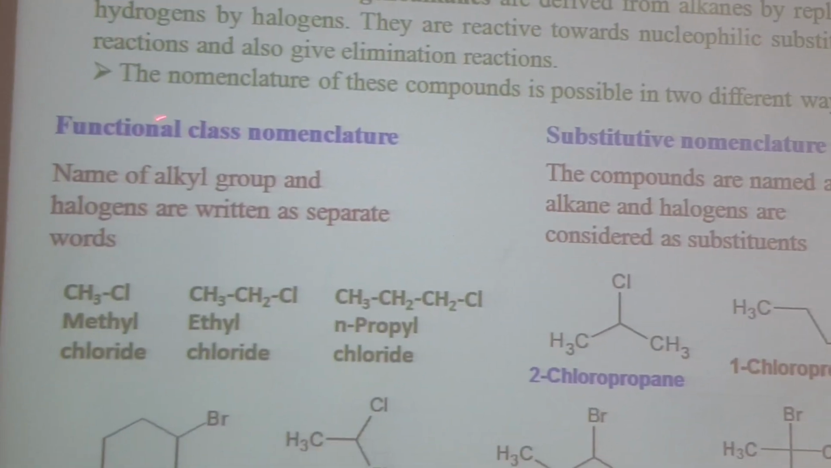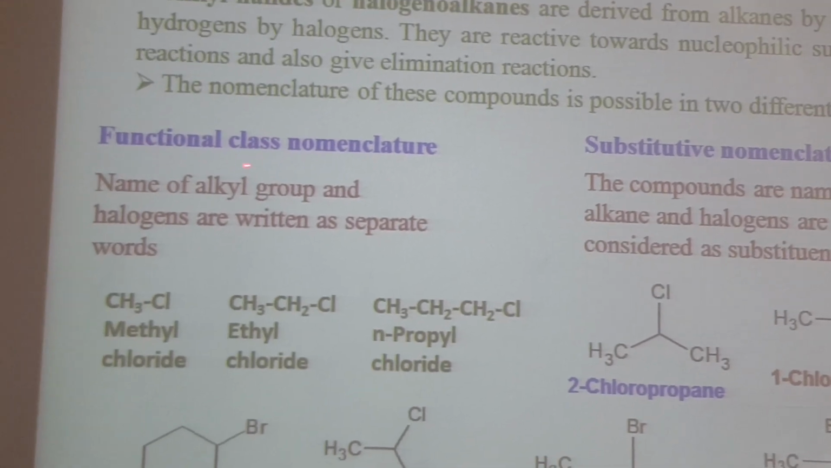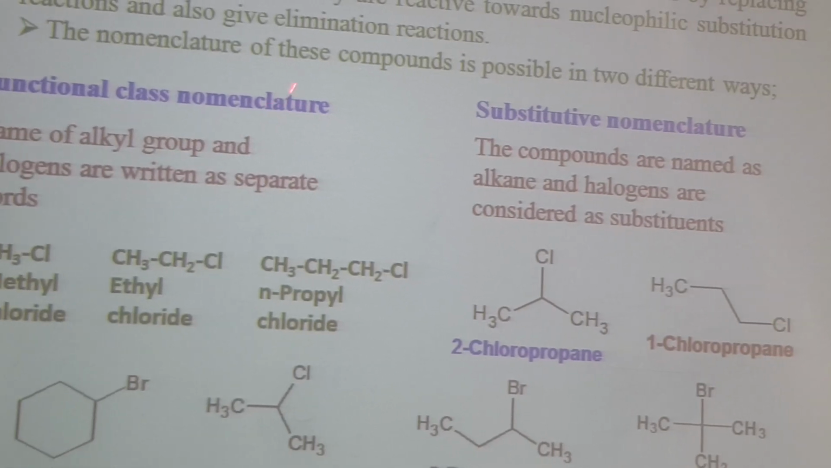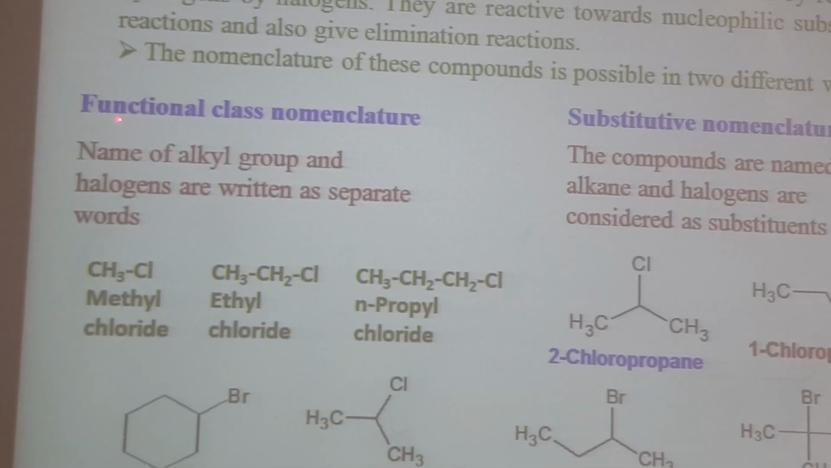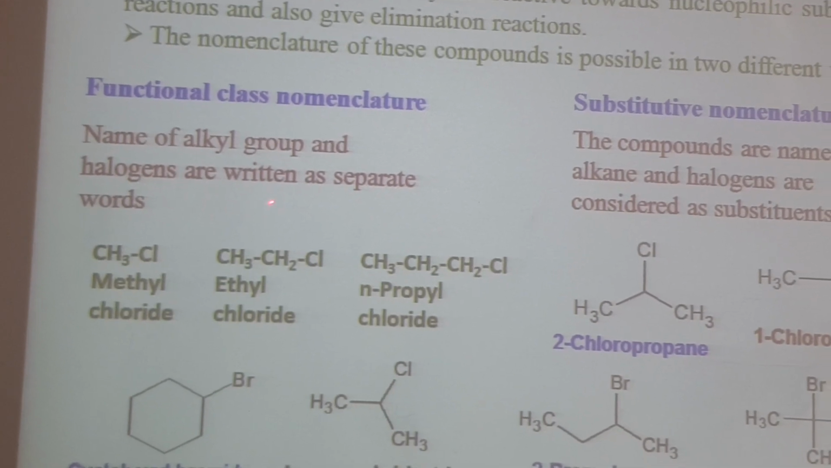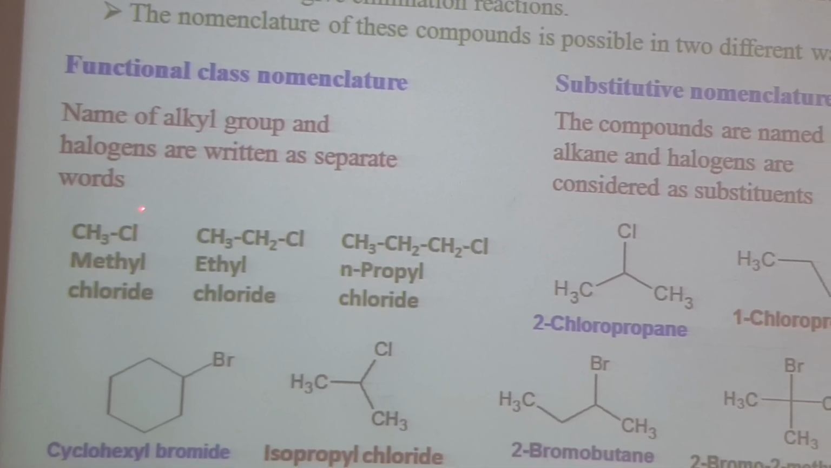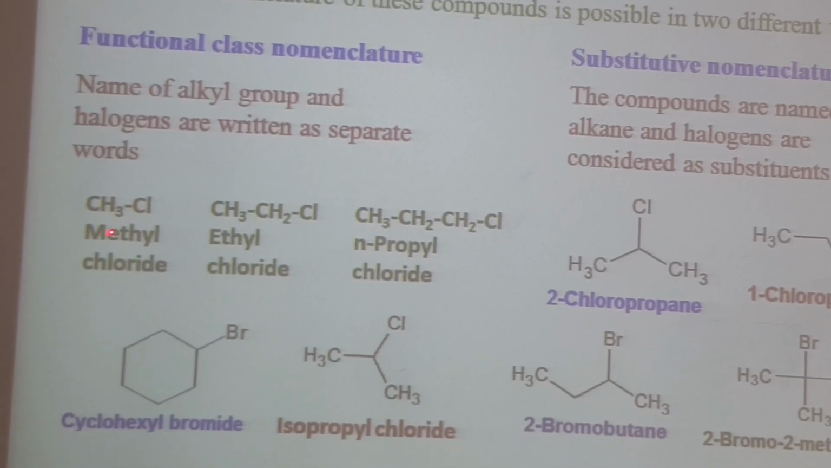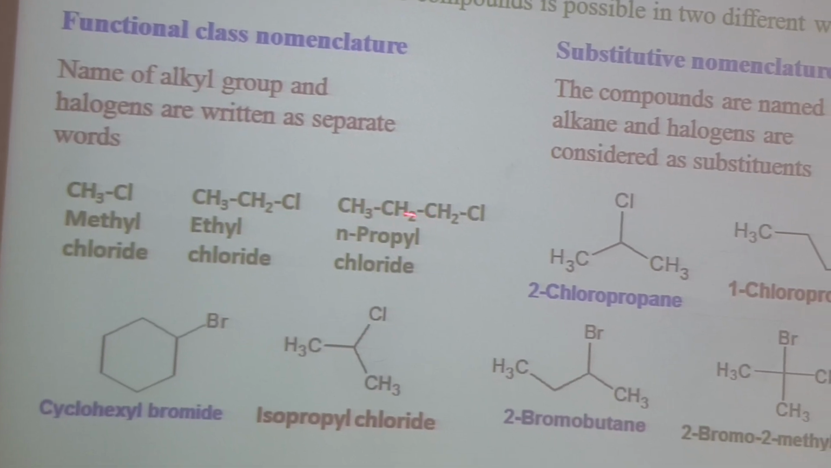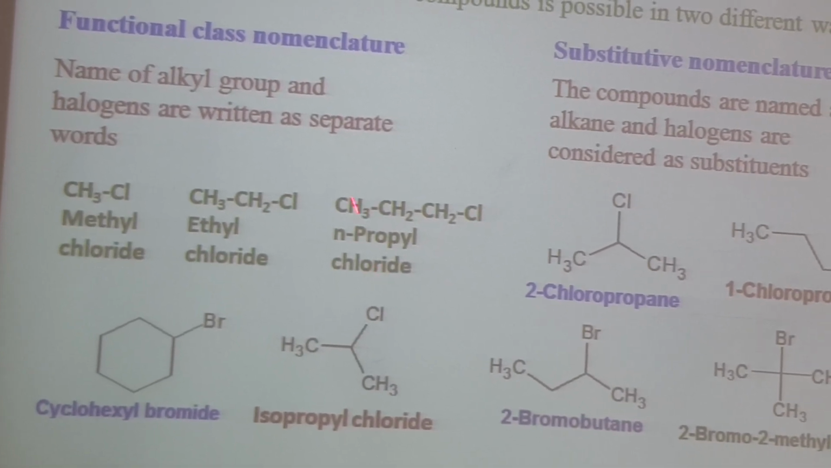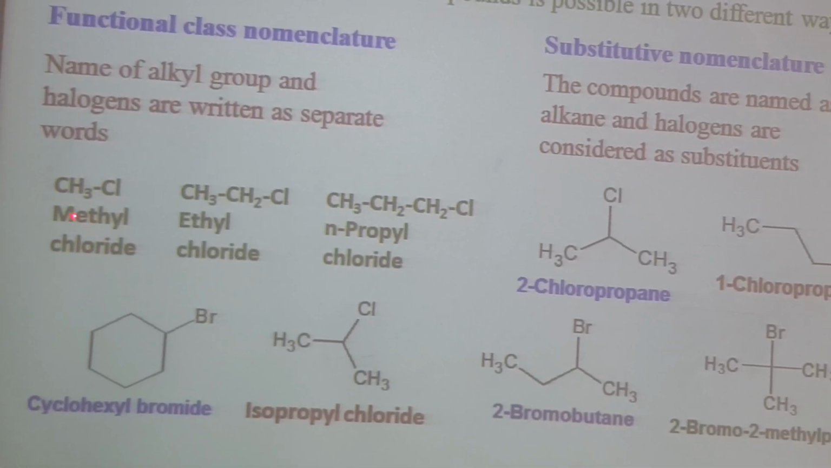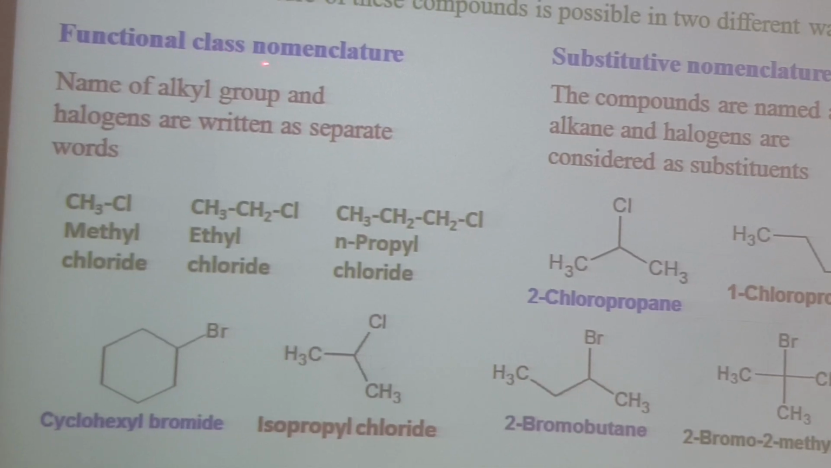Two different nomenclature methods, functional class nomenclature and substitutive nomenclature, are used for naming these compounds. First, we discuss functional class nomenclature. The names of the alkyl group and halogen are written as separate words. For example, here we have methyl and Cl, methyl chloride, or ethyl, Cl, ethyl chloride, or propyl, Cl, propyl chloride. So the alkyl group and halide are written as separate words in functional class nomenclature.